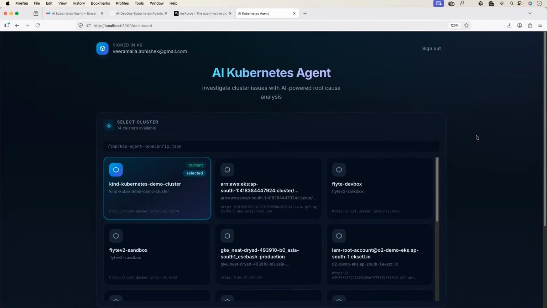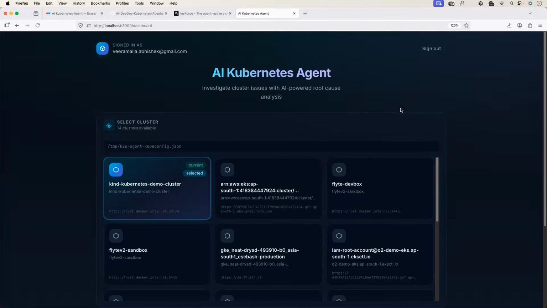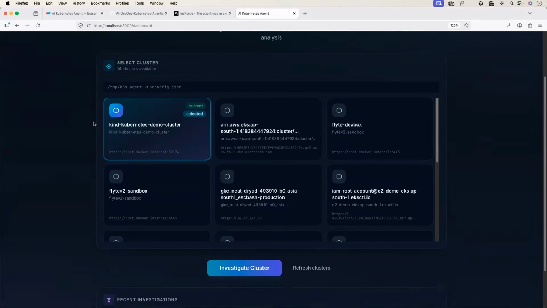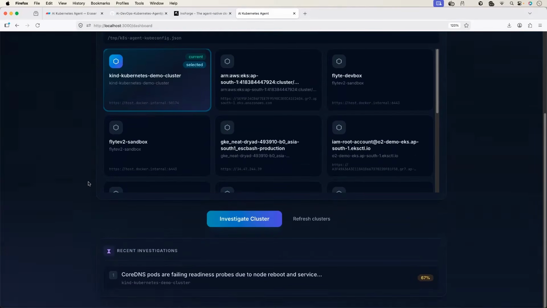Now let's take the next step. Let's deploy an Nginx pod onto the Kubernetes cluster. And the Nginx pod we will deploy in a way it goes to the crash loop backup state. And let's see if our Kubernetes troubleshooting agent will identify the Nginx crash loop backup issue, right? Let's do that. So I'll go to the Kubernetes cluster.